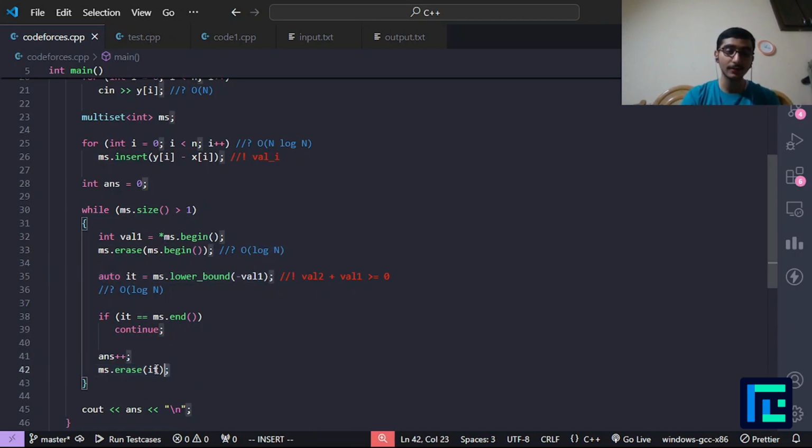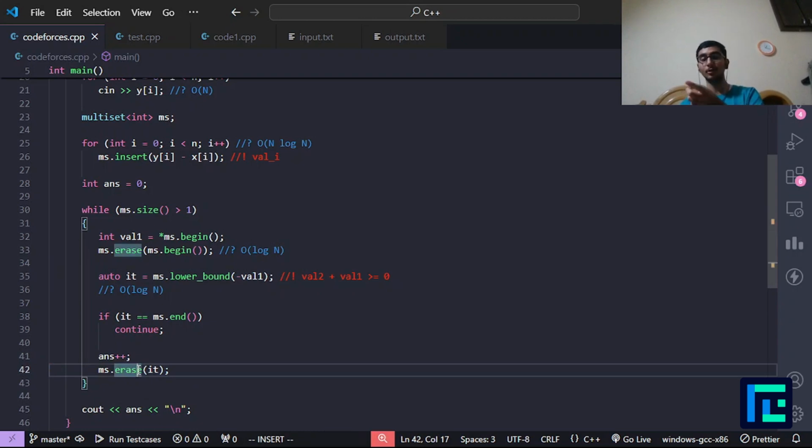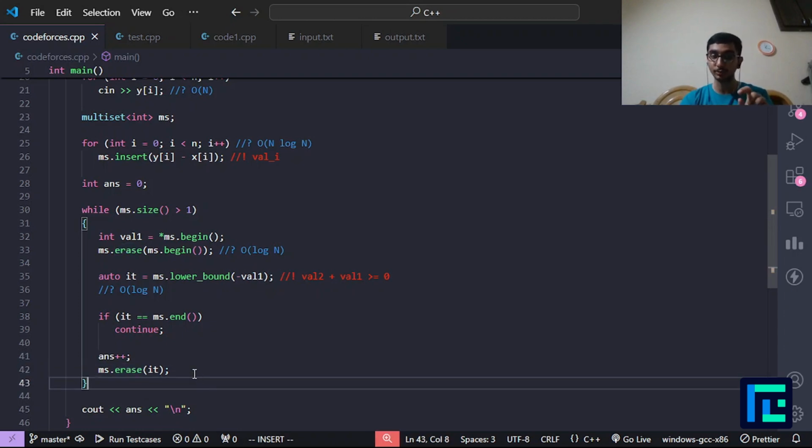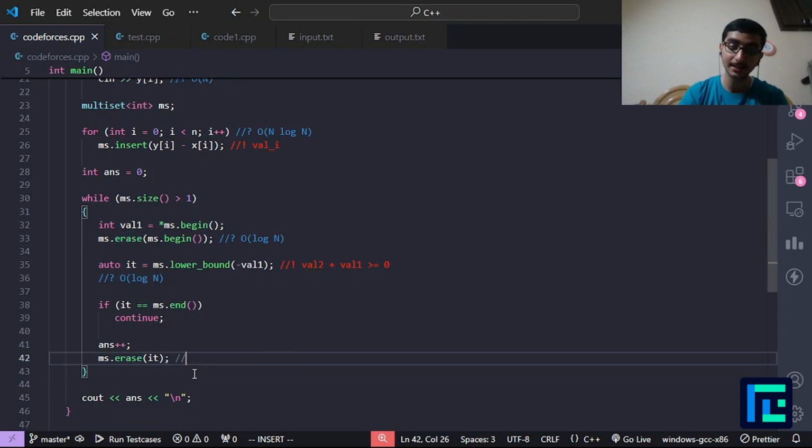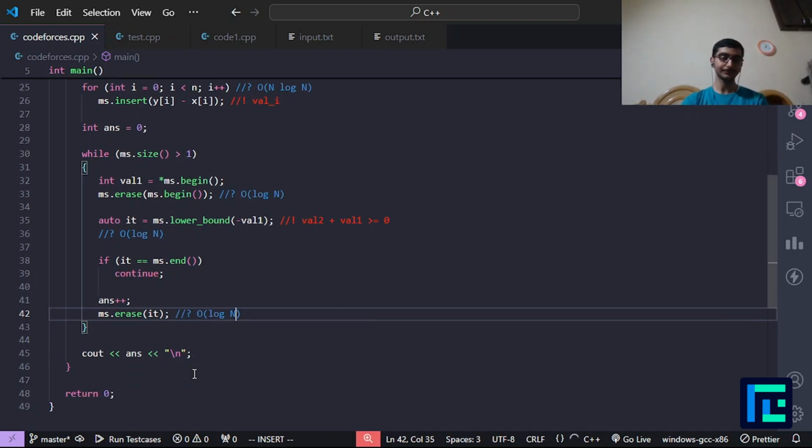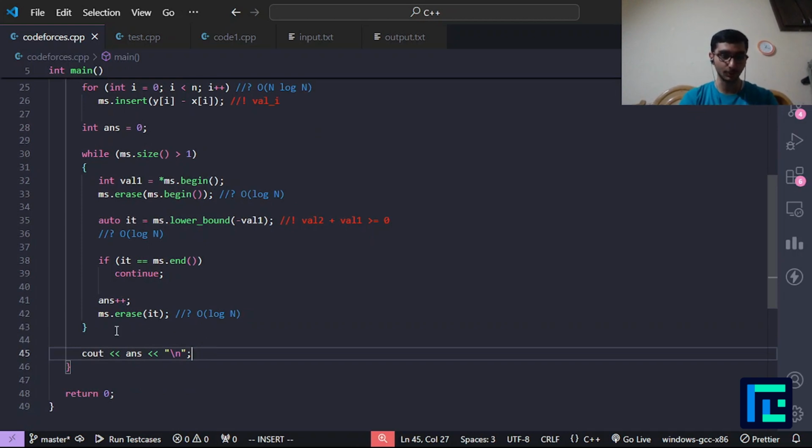And in a multiset, always remember to erase by iterator, because if you erase by a value, it will erase all the occurrences of that value, and you don't want that. You want to erase only a single occurrence. So always erase by iterator, and this will also take O of log n. At last, I simply output my answer.